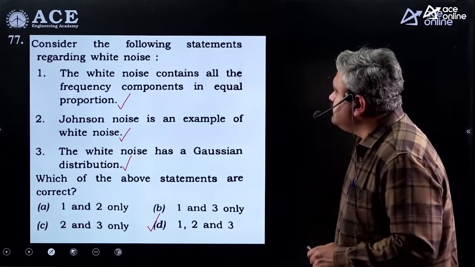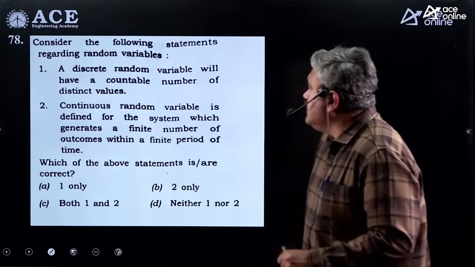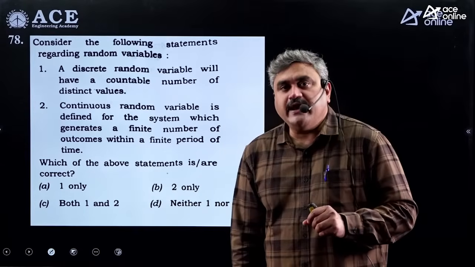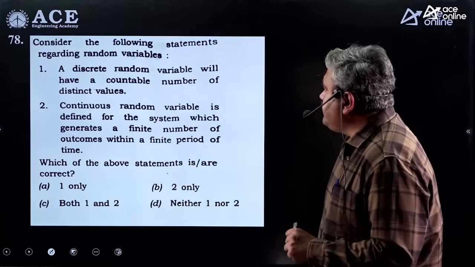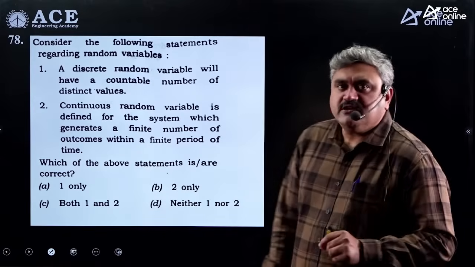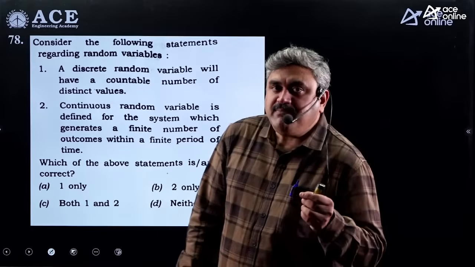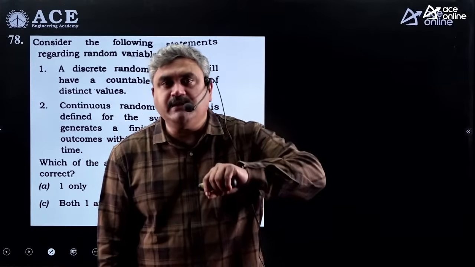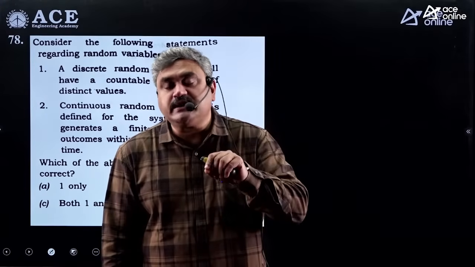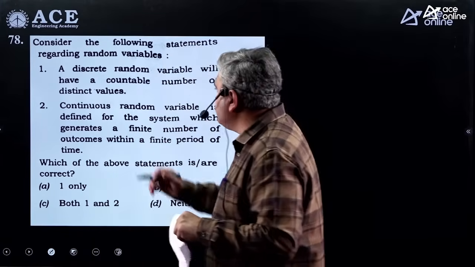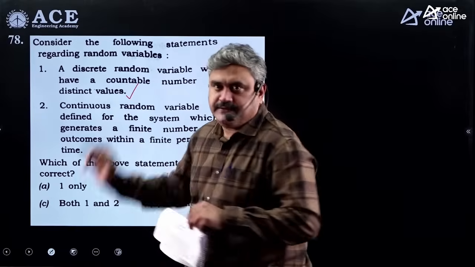Next. Consider the following statements regarding a random variable. So he is talking about a random variable here. A discrete random variable will have a countable number of distinct values. Obviously true, because whatever the sample space you have, you will map the events of a sample space into real numbers, where the real numbers are considered to be discrete in number if the random variable happens to be discrete. So whatever the statement he has given here is correct.